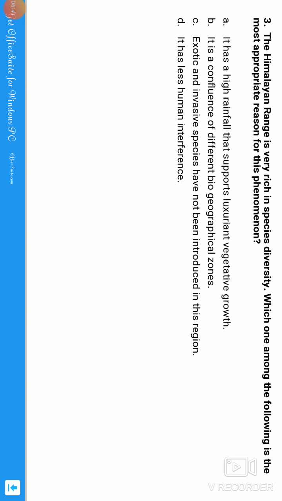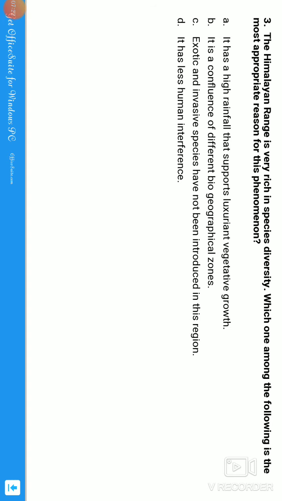If you see question number 3, the Himalayan range is very rich in species diversity. Which of the following is the most appropriate reason for this phenomenon? Guys, this question is from biodiversity, but I have taken it in this part, environmental ecology. The Himalayan region is very rich in species diversity, guys. Species diversity means there are plants, animals, or anything. Which of the following is the most appropriate reason for this phenomenon?